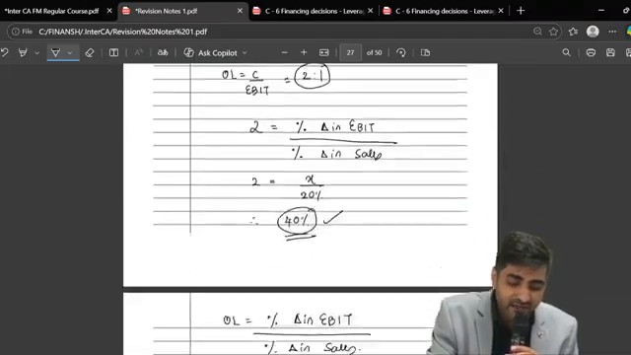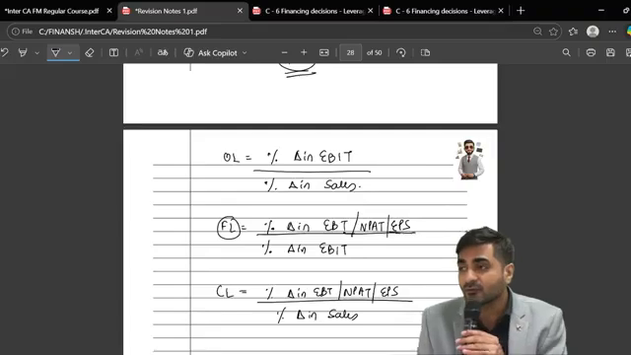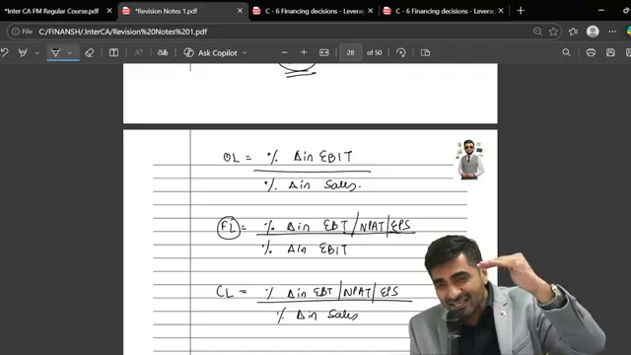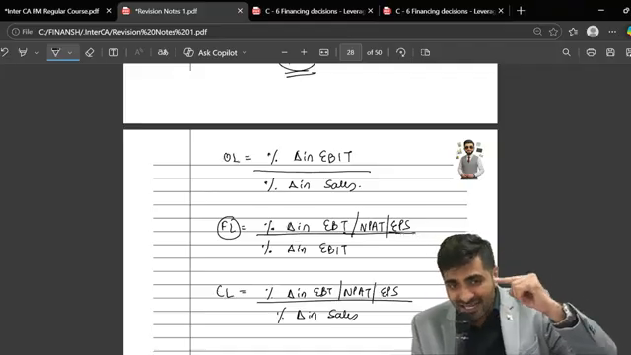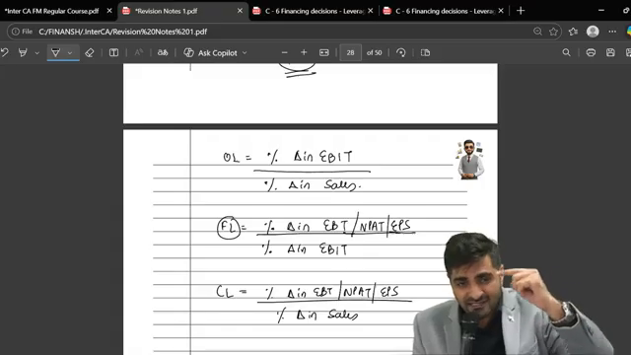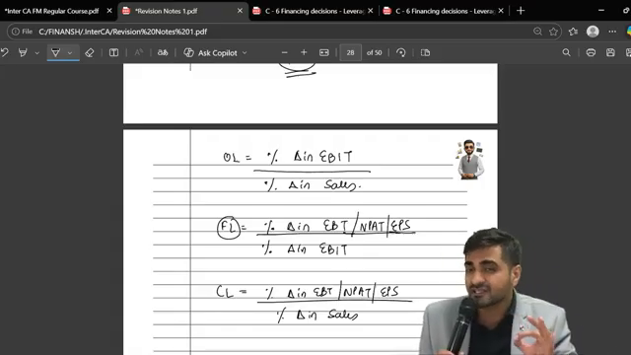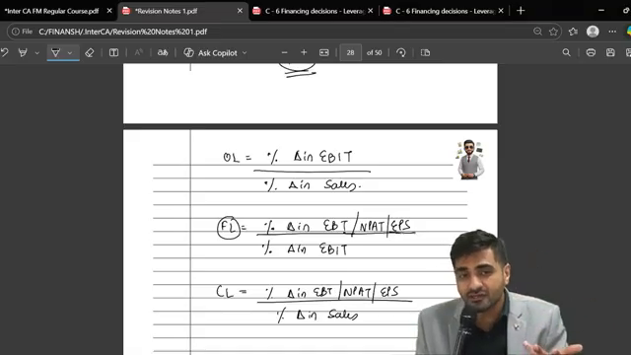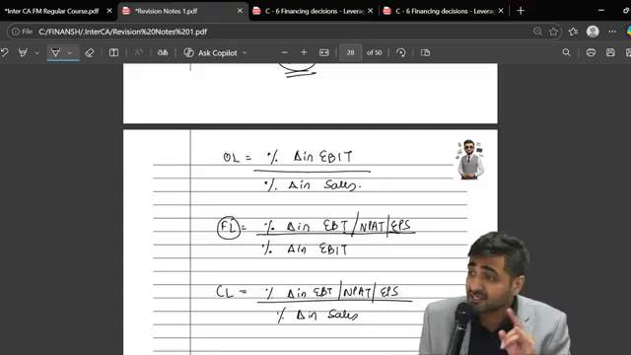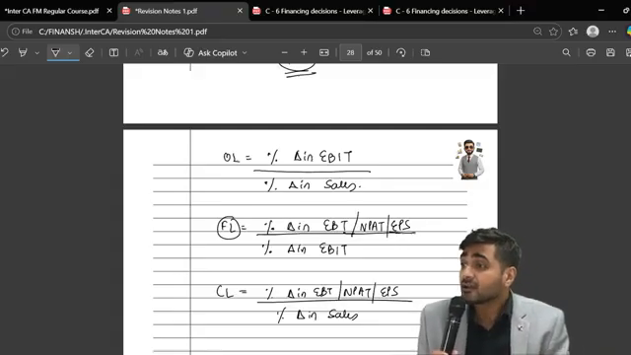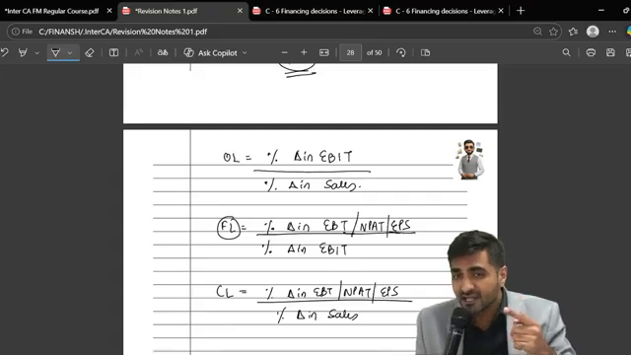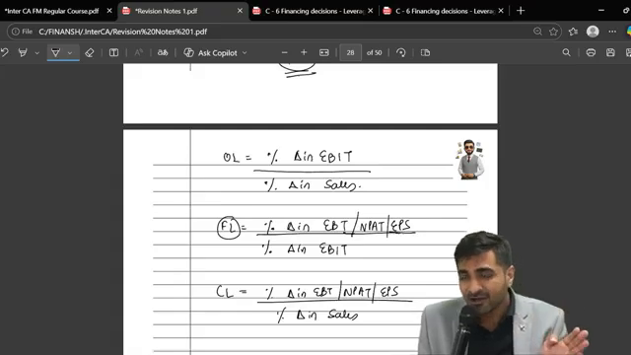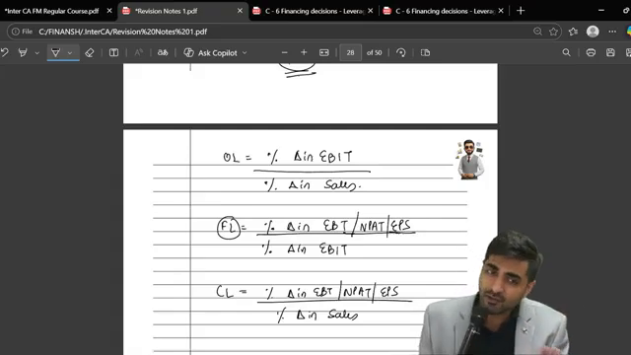Then what is going to be the percentage change formula? When I want to calculate the relationship between sales and EBIT, visualize the income statement: between sales and EBIT, there is only fixed obligation which is getting covered, and that is fixed cost. So between sales and EBIT, which leverage should I use? Operating leverage. And EBIT is dependent on sales. So the formula is percentage change in EBIT upon percentage change in sales. Are you all okay with this?